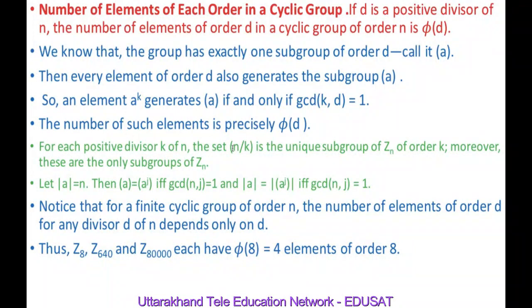Here we made use of two results. The first states that for each positive integer divisor k of n, the set n by k is the unique subgroup of Zn of order k, and these are the only subgroups of Zn.